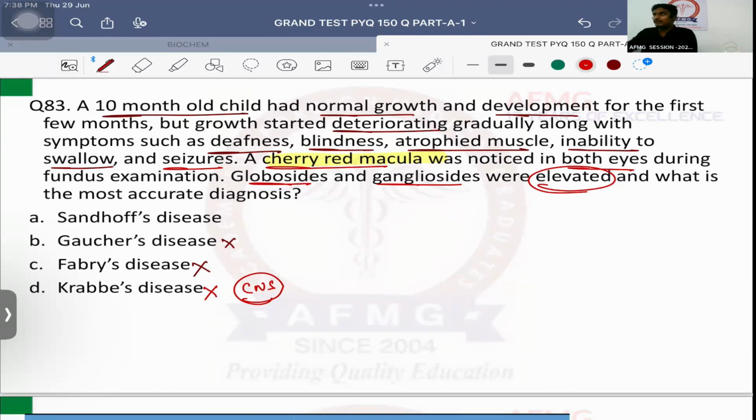Glucocerebroside is present outside the CNS. Galactocerebroside is present inside the CNS. That's the basic reason for it. Okay? So that's the reason. So here the answer should be Sandhoff's disease, which is a very common lipid storage disease.